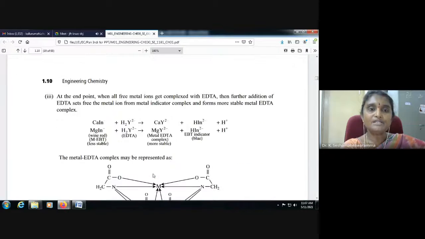So at the end point, when all free metal ions get complexed with EDTA, further addition of EDTA sets free the metal ion from the metal-indicator complex and forms the more stable metal-EDTA complex.